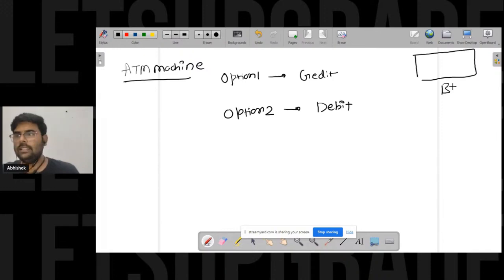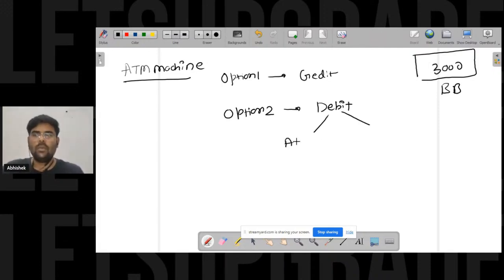Let's assume the amount is 3,000 rupees. In the debit part, when the amount you want to debit is greater than the initial amount in the bank balance, then you have to print insufficient fund on the output screen.